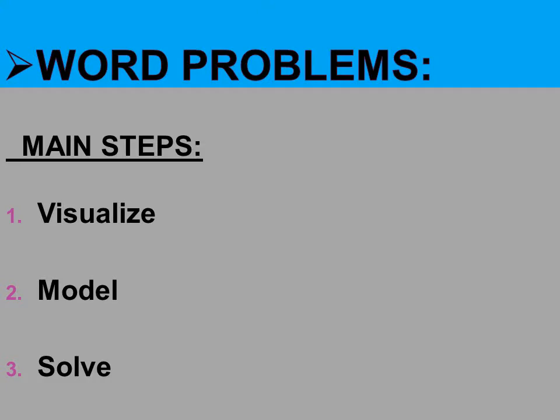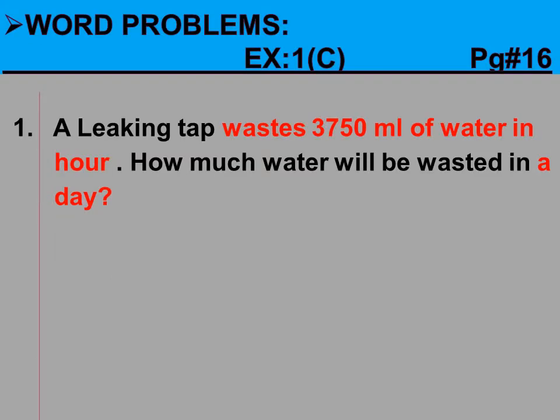Yes, dear students, when we solve a word problem, we will follow three main steps. First of all, we will visualize the given statement. Then we will make a model for this statement, and at the end, we will solve the given statement. Now exercise 1C, page number 16.